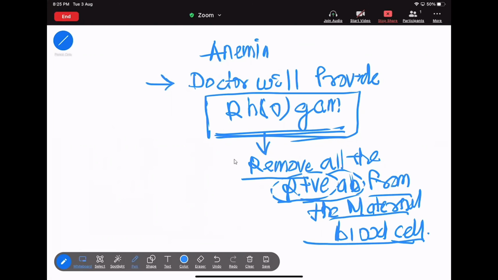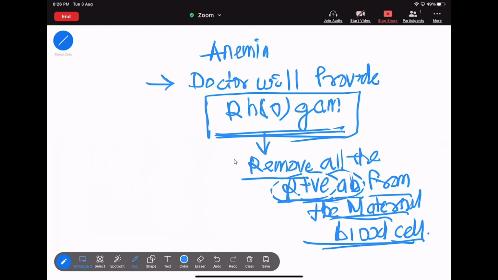If this Rh positive antibody is not present in the maternal blood cells, then the fetus will be healthy. Why? Because there will be no interaction between the Rh positive antibody and the Rh positive antigen. So there will be no hemolytic situation, so there will be no anemia disease.